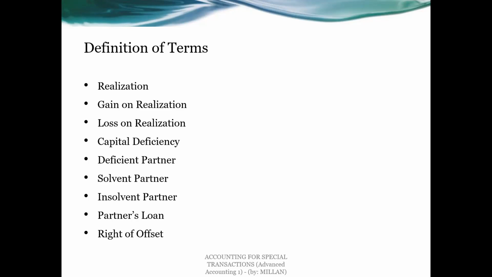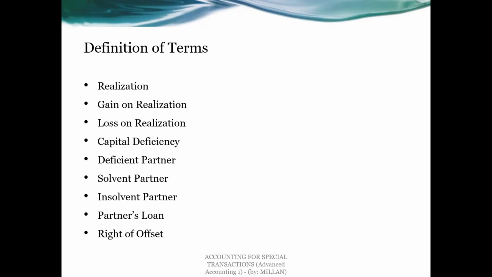Second, you have gain on realization. When you say gain on realization, it means the excess of the selling price or the proceeds from the sale of the non-cash asset over its book value. Example, if you have merchandise costing 20,000 and you sold it at 25,000, in that case, the proceeds are bigger than the cost. The excess of 5,000 is what you call the gain on realization.